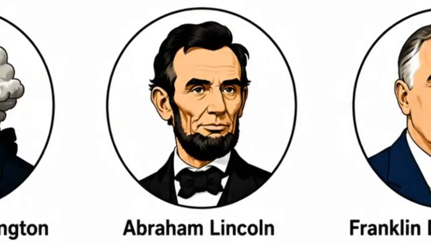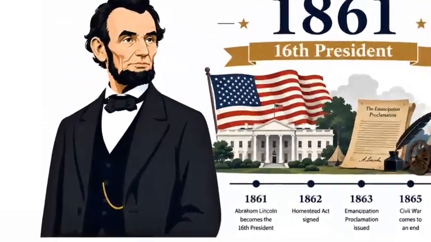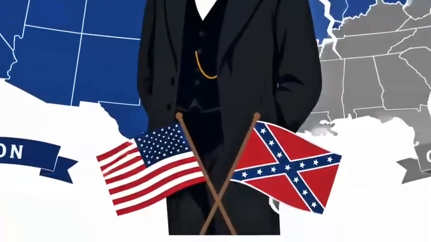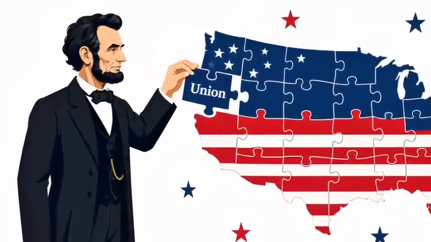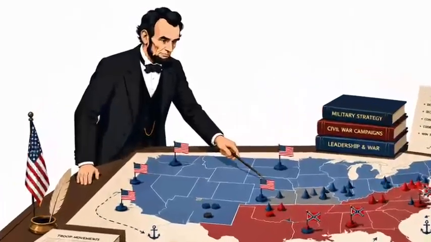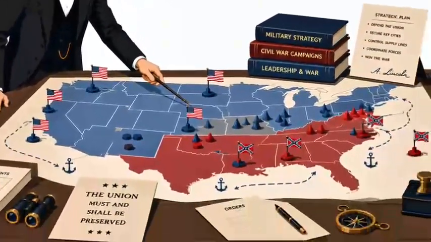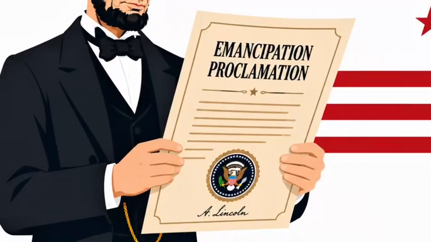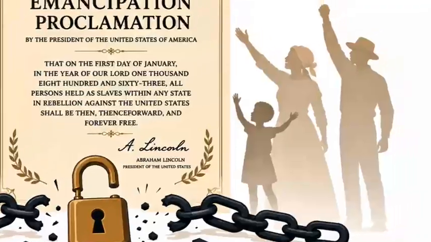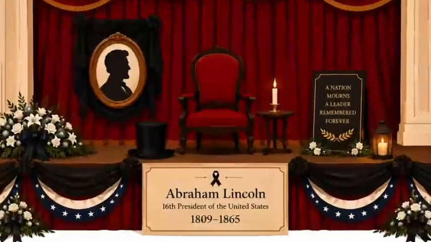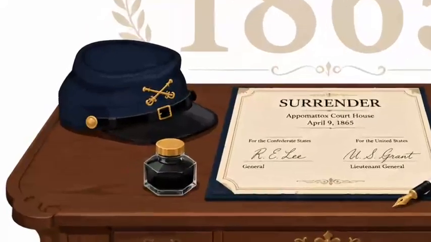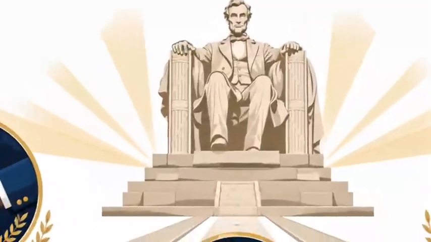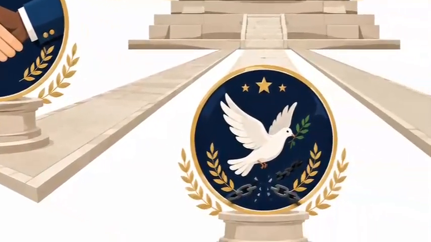Abraham Lincoln. Abraham Lincoln became president in 1861 as the United States entered the Civil War. He worked to preserve the Union while leading the country through its greatest internal conflict. During the war, he issued the Emancipation Proclamation, making the abolition of slavery a central goal. Lincoln was assassinated shortly after the Confederacy surrendered in 1865. His leadership continues to symbolize unity, freedom, and equality.